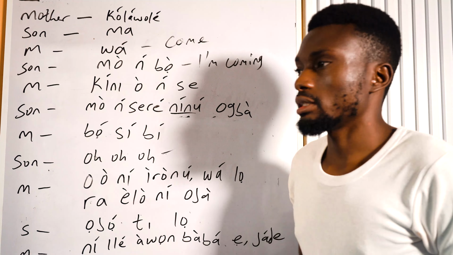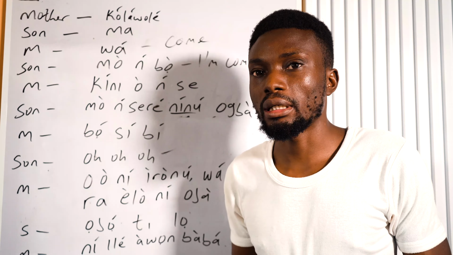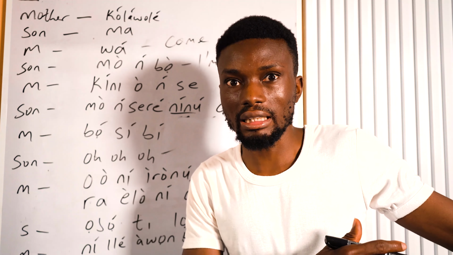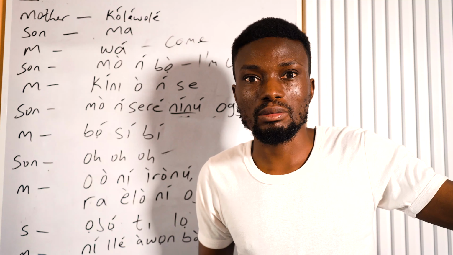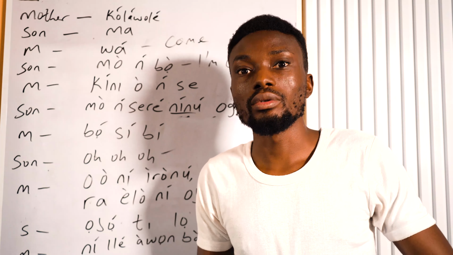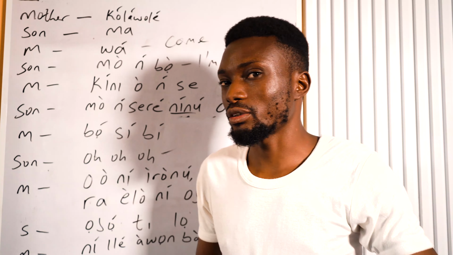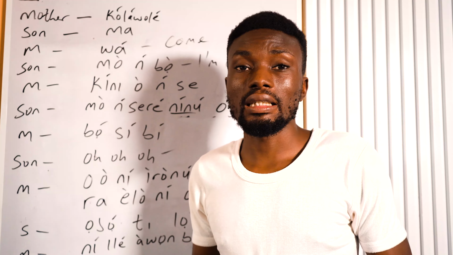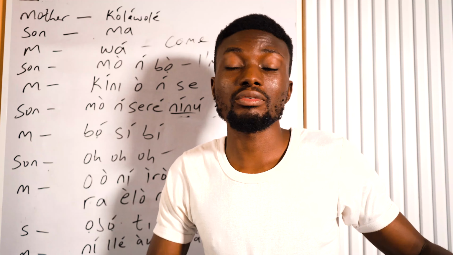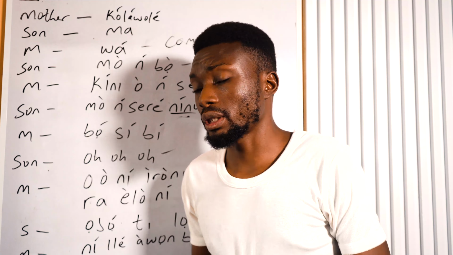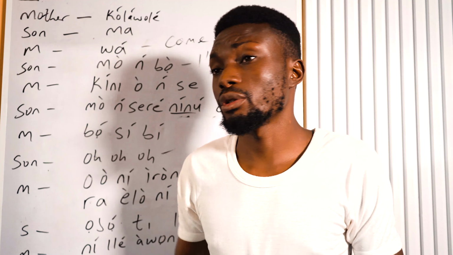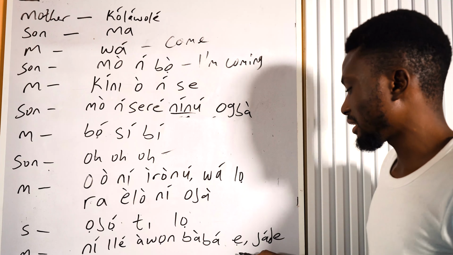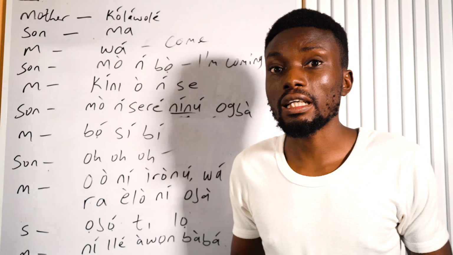And then his mother said something common with Yoruba mothers. When the child is misbehaving, they try to abuse the father's side of the family. They say, okay, it's your father's people that behave like this. It's not something they take as bad. It's just a form of jest, a way of making a joke, not as if they are not friendly with the family. So the mother says, ní ilé àwọn bàbá ẹ̀, like in your father's house.